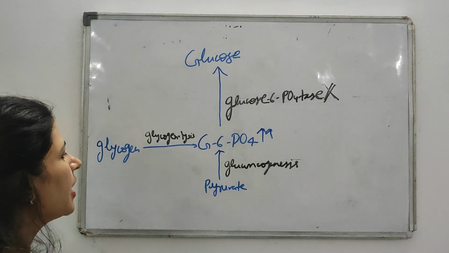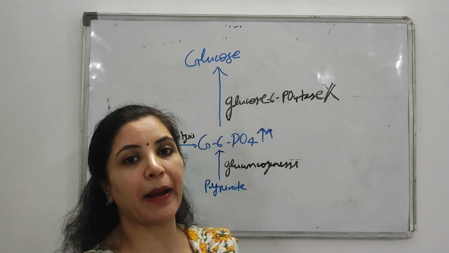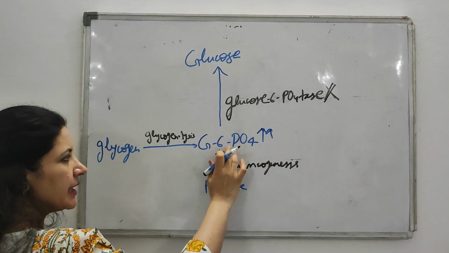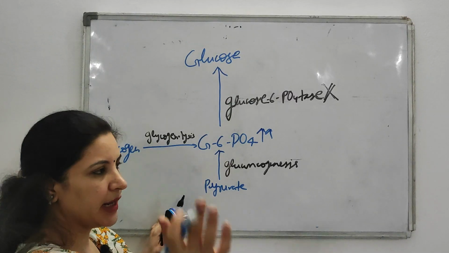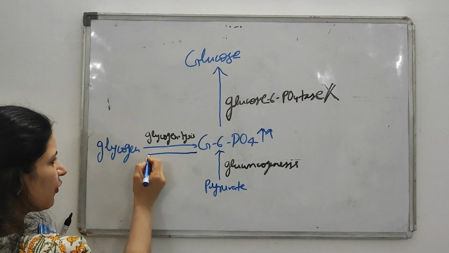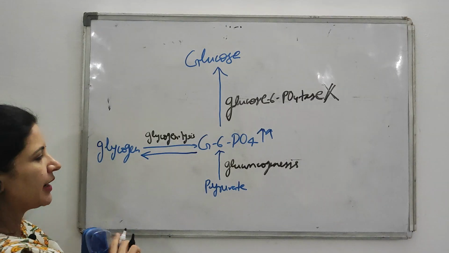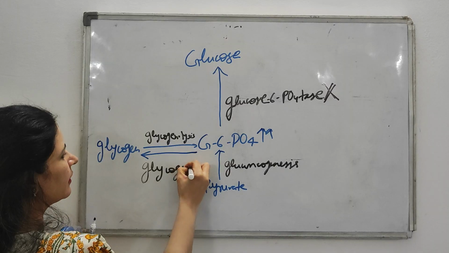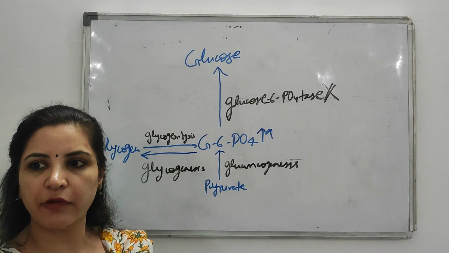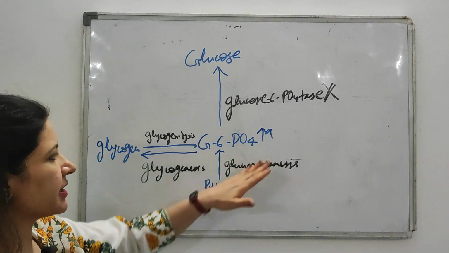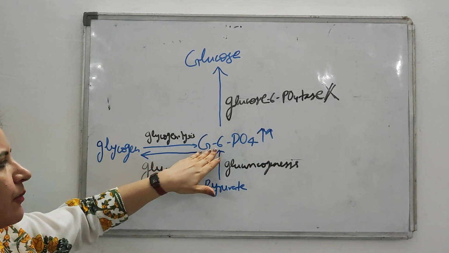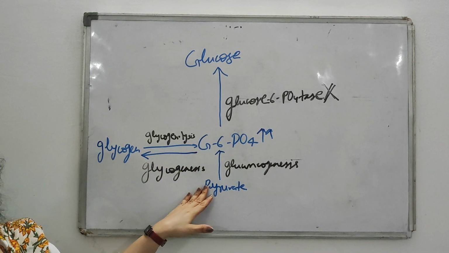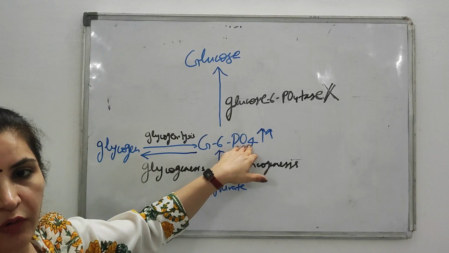Clear? Now the second is hepatomegaly. Why does hepatomegaly occur? When glucose 6-phosphate is in excess in the body, it will be converted back to glycogen by glycogenesis. As it is in excess, the body starts synthesizing glycogen back from it, since the synthesis of glycogen starts from glucose 6-phosphate.